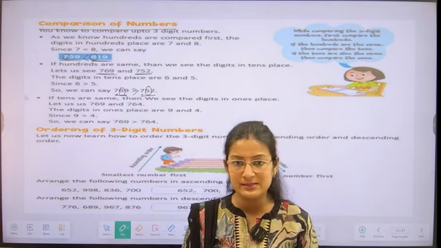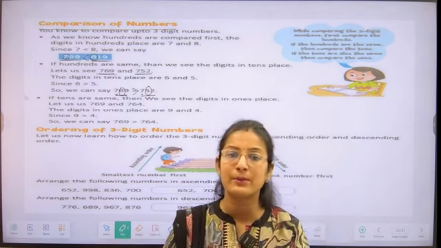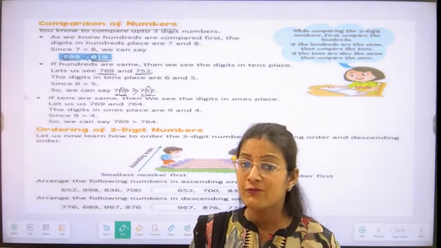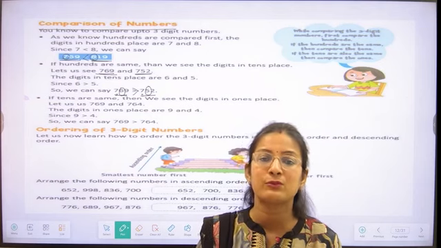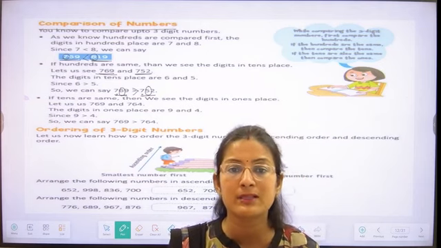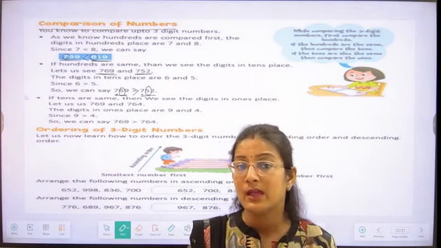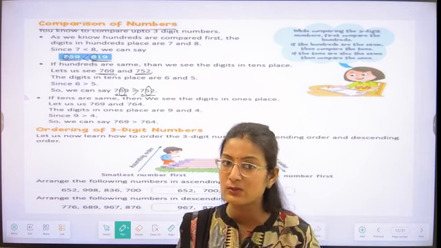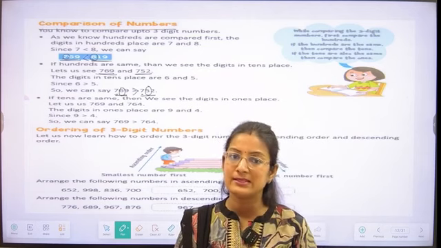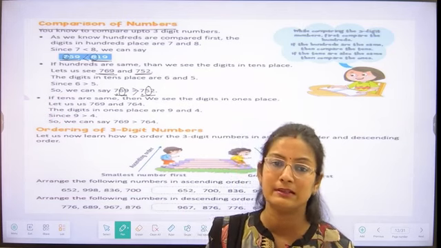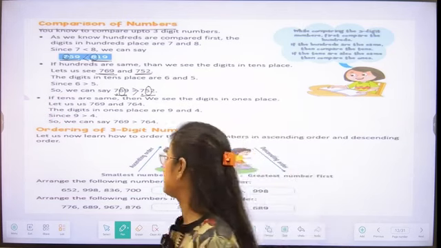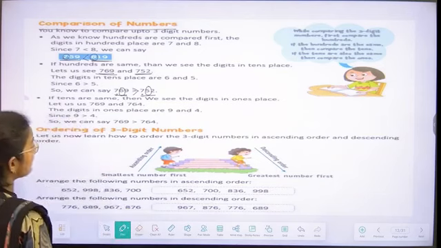So everyone is understanding how we are going to compare the numbers. If the tens place value is the same, then what are we going to do? We have to compare the ones place value, students. And if the ones place value is also the same, then we can say that both the numbers are equal. Very good, students.